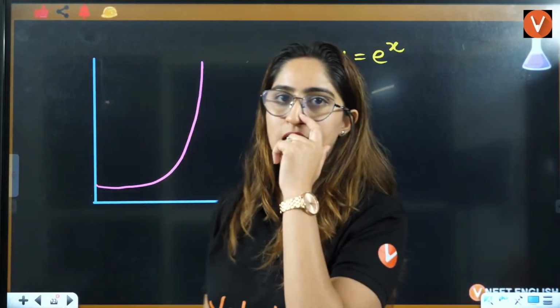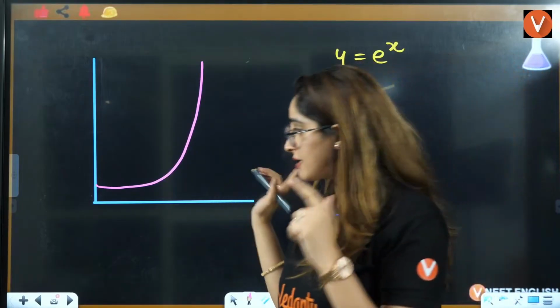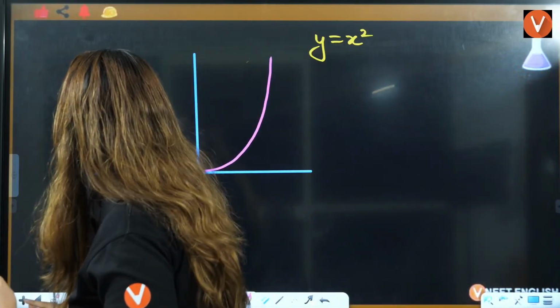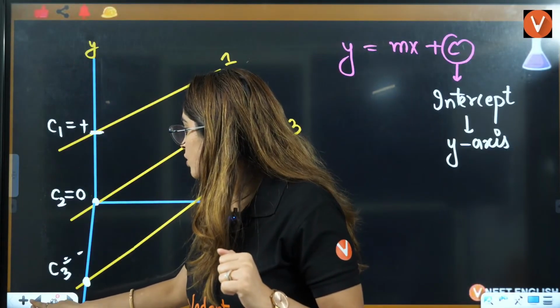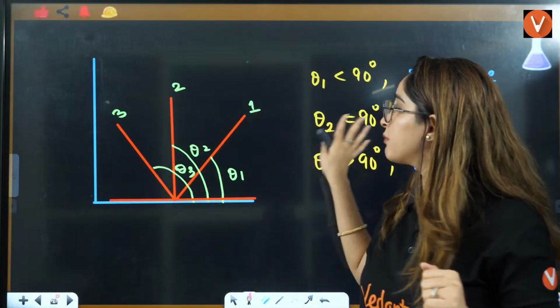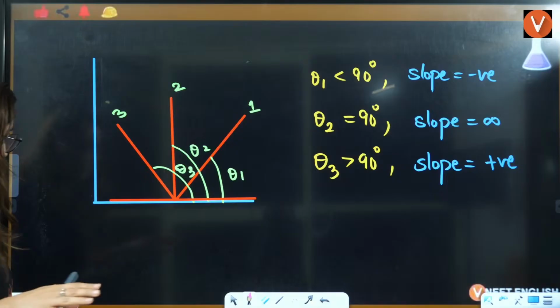Exponentially it will increase, right? And all these things we will apply in chemistry. This graph we will apply in chemistry, in chemical kinetics. This we will apply, and no doubt, every time we are going to apply y equals mx plus c.